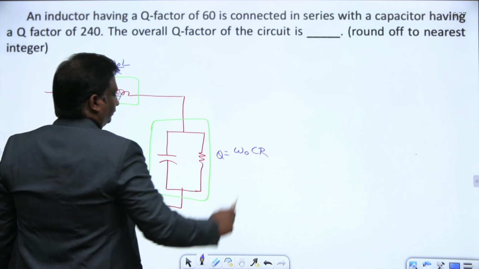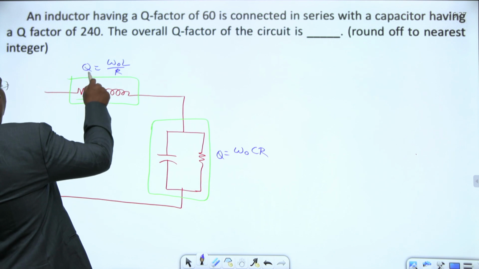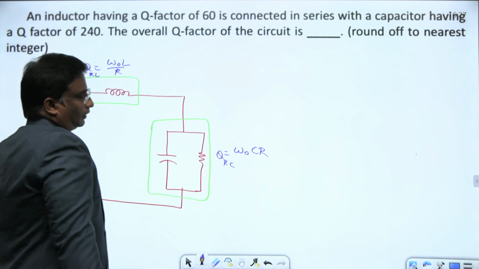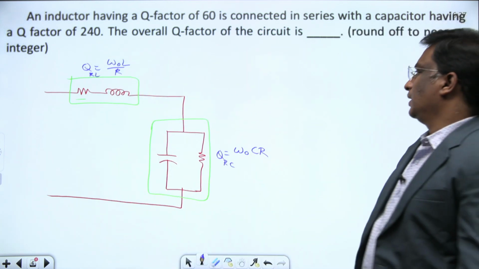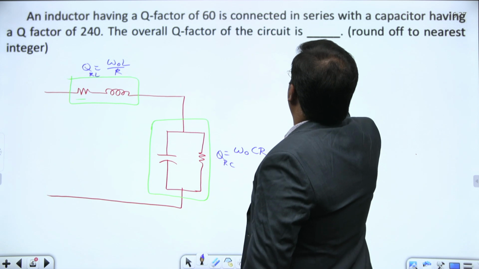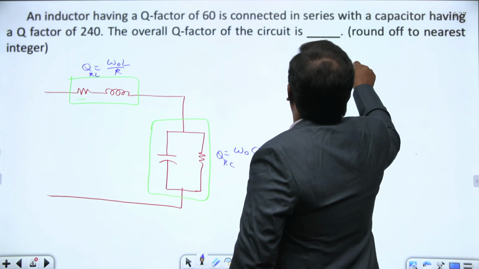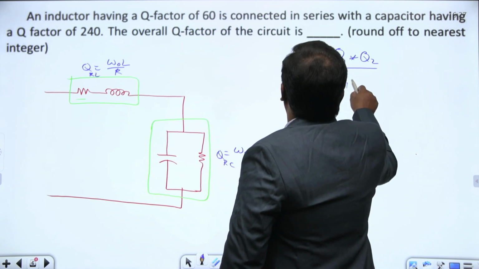Right now both are in series, so we can find the total quality factor. It is nothing but Q1 into Q2 by Q1 plus Q2.